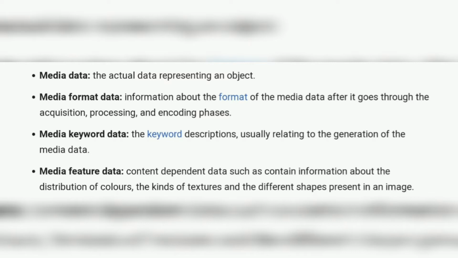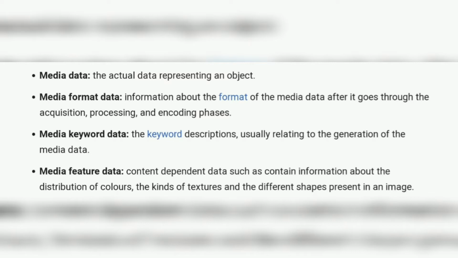The last three types are called metadata as they describe several different aspects of media data. The media keyword data and media feature data are used as indices for searching purposes. The media data is used to represent and retrieve the information.